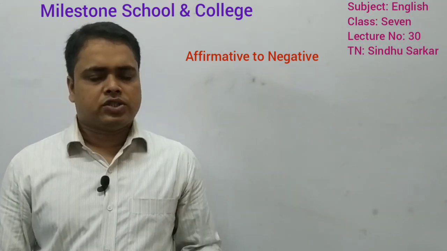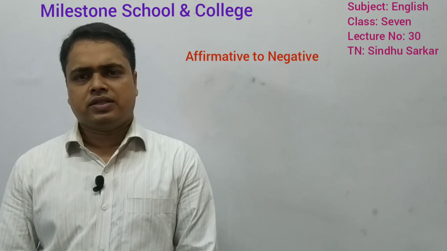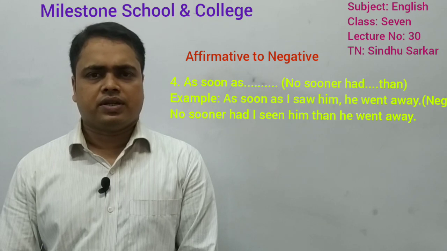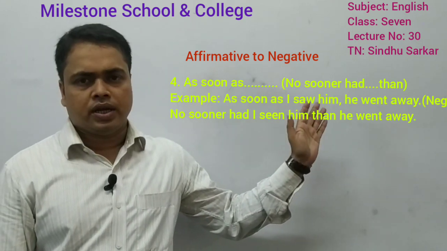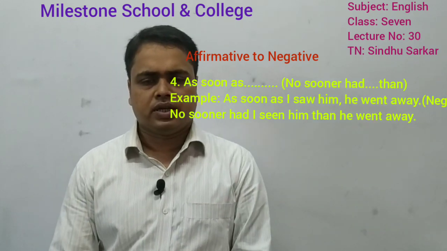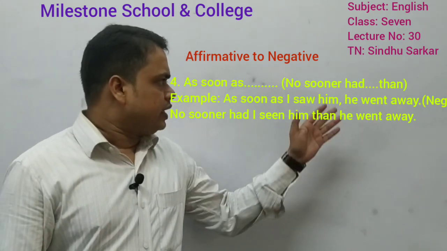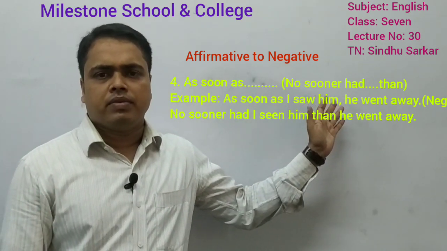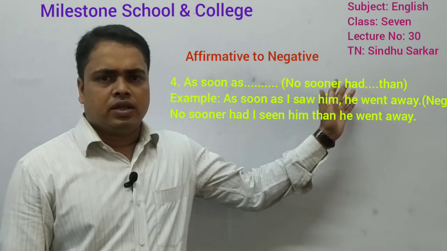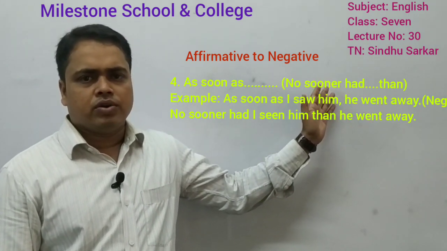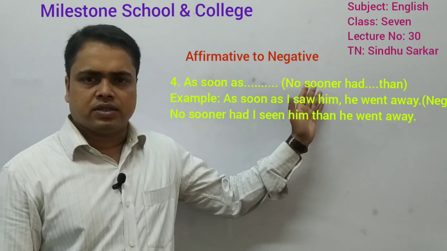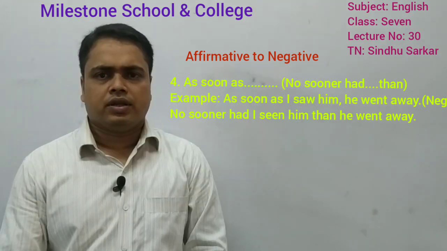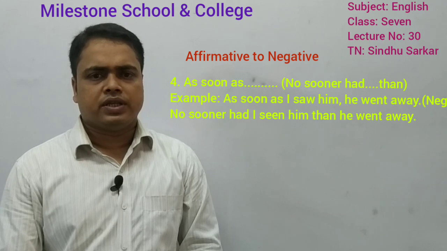Okay, dear learners, next rule. If you get as soon as in the affirmative sentence, you have to use no sooner had in the negative sentence. Then, after no sooner had, you have to use than also in that sentence. So, look at the example, then it will be more clear. As soon as I saw him, he went away. This is the affirmative sentence. Now, you have to change it into negative sentence. Okay. So, in case of negative sentence, no sooner had. So, this is the example.